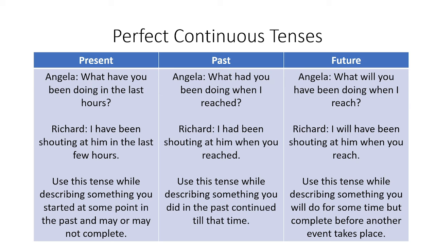Okay, so past perfect continuous tense. What had you been doing when I reached? I had been shouting at him when you reached. So you have to use this tense while describing something you did continuously in the past till that time. Okay, in the future perfect continuous tense, Angela can say, what will you have been doing when I reach? And Richard can answer, I will have been shouting at him when you reach. So you have to use this tense while describing something you will do for some time but complete before another event takes place.